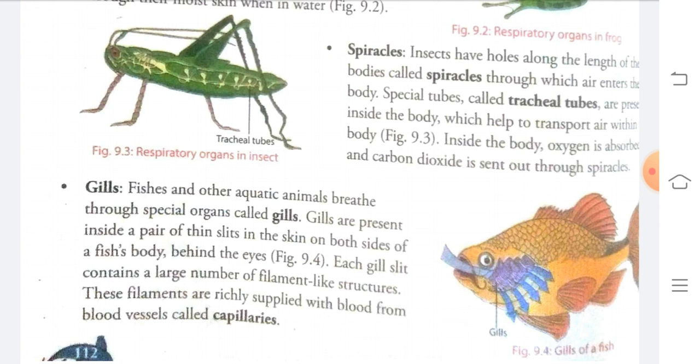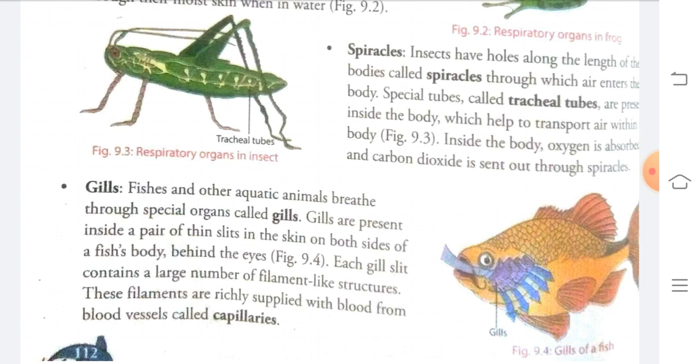This tracheal tube helps to transport air within the body. Inside the body, oxygen is absorbed and carbon dioxide is released back through the spiracles.